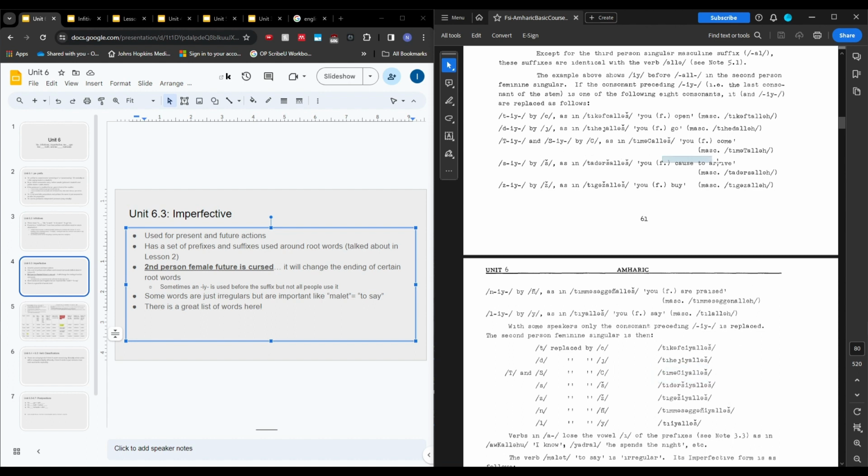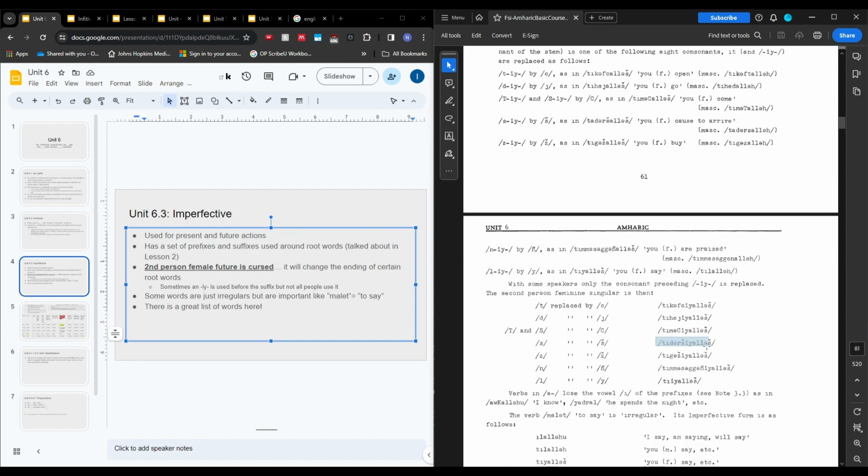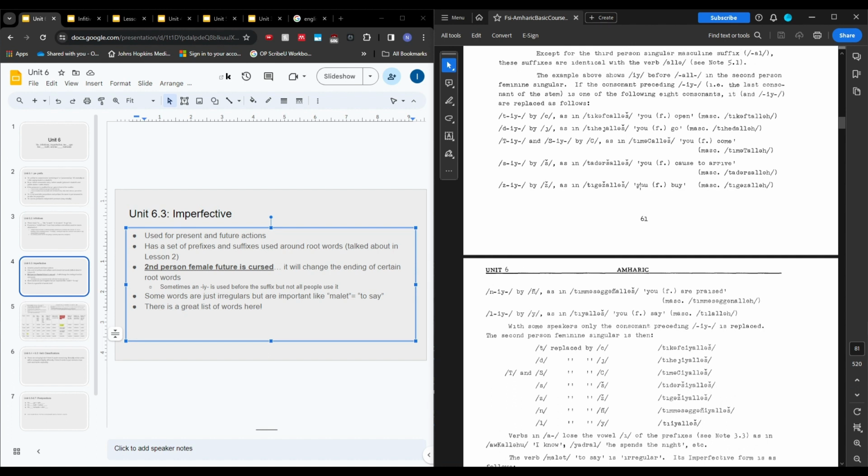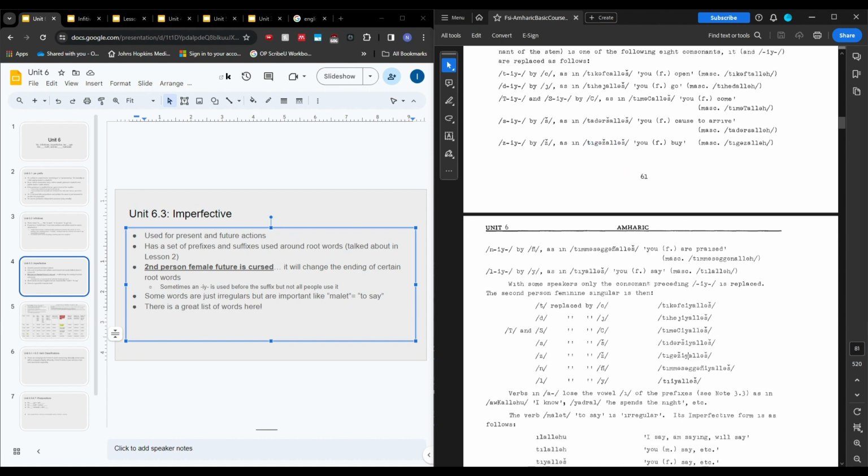Madres is to cause to arrive, and that S ending of madres is going to become a CH. So tedershalish is like you female will cause something to arrive. Tedershialish is you female will cause to arrive also. Megzat is to buy. It doesn't really end with a Z exactly. Megzat, I think it kind of ends with an A, but because the last consonant is a Z, it's being affected. So the Z is going to become a J. Tigejalish is you female will buy. Tigejialish is you female will buy also.